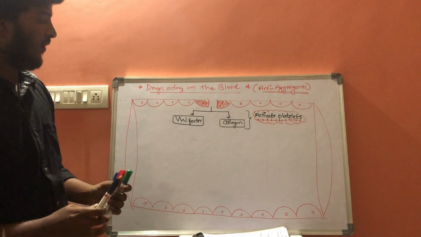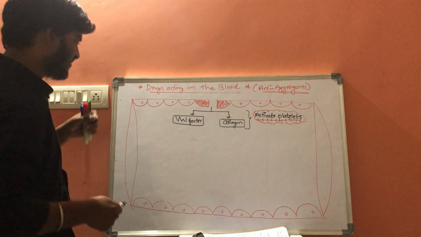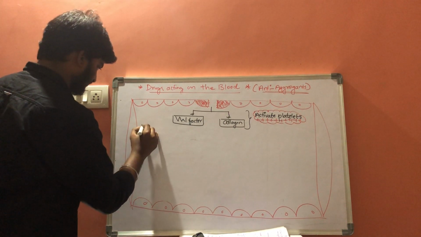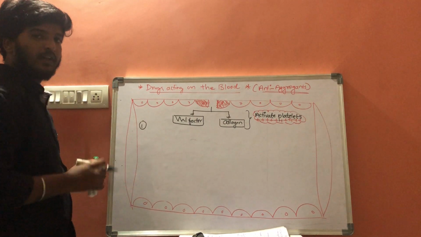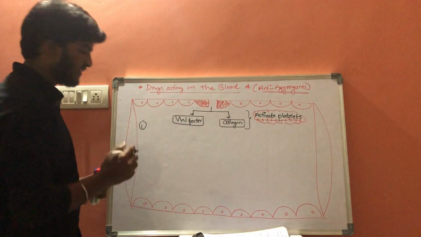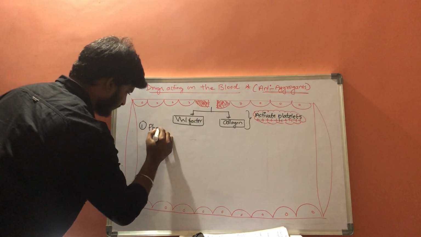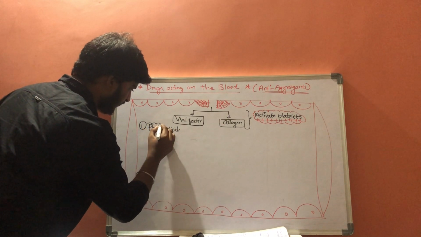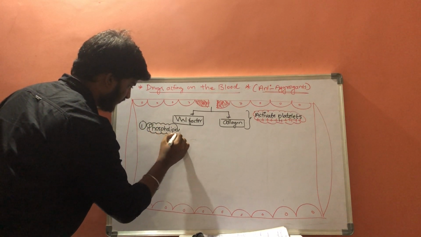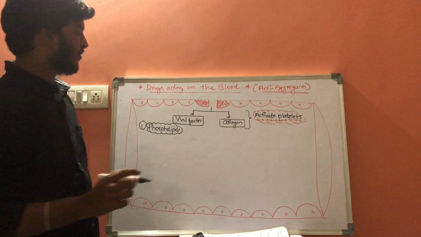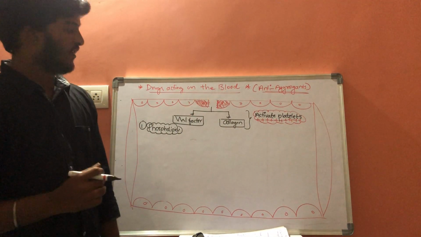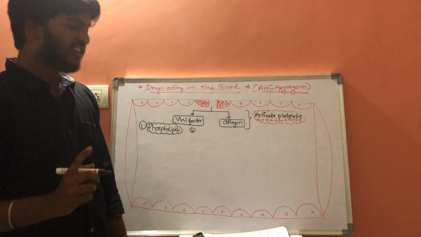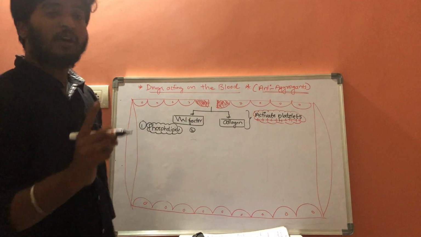So what are the four? The first type is phospholipids from the activated platelets. The next is thromboxane A2.